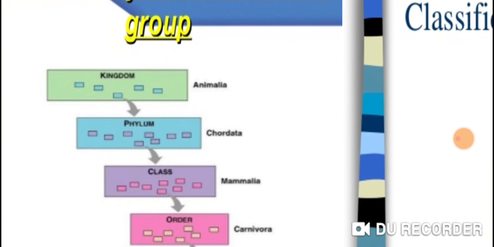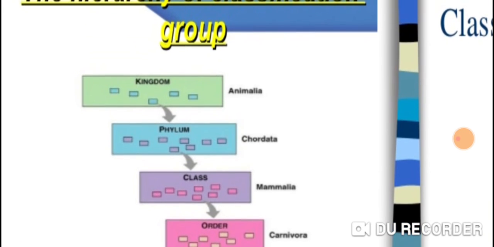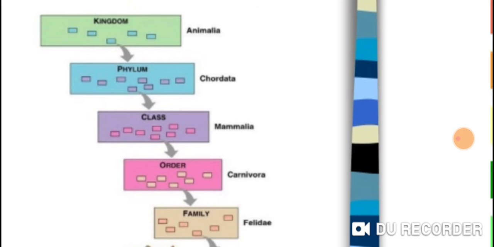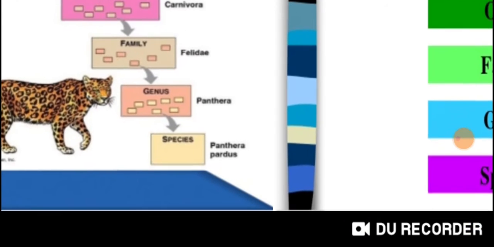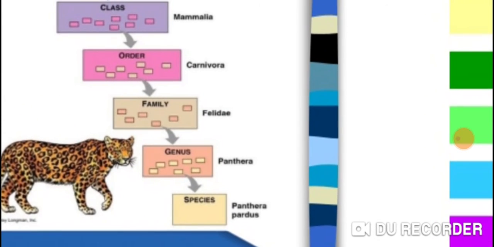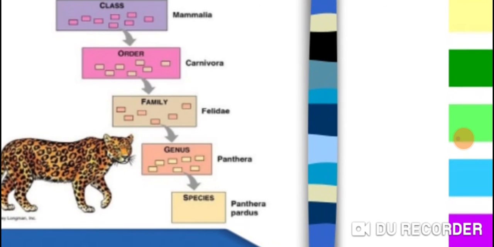For example, if we study the kingdom, that is Animalia. The phylum is Chordata. If we go to its class, the Chordata has a class known as mammals, Mammalia. Then in mammals, the order is Carnivora, those who eat flesh. Then the family is Felidae.